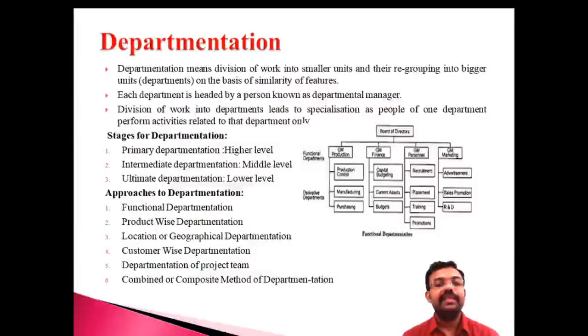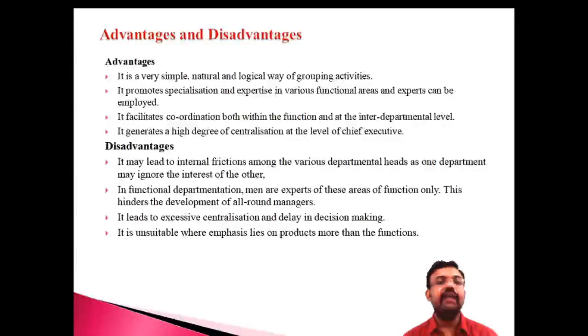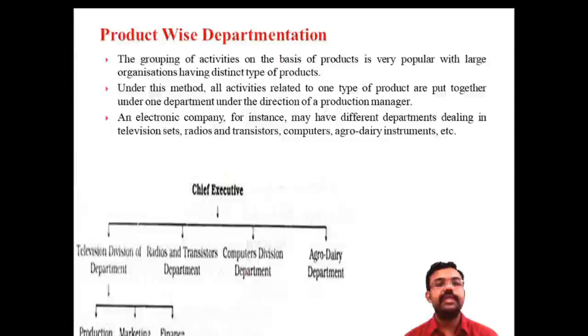Now departmentation, that means dividing into smaller units. That means the division of the work into smaller units. The term is departmentation. There are three important stages: primary departmentation, intermediate departmentation, and ultimate departmentation. Now the approaches. There is functional departmentation, where the department is classified according to the function. The advantages and disadvantages of functional departmentation.